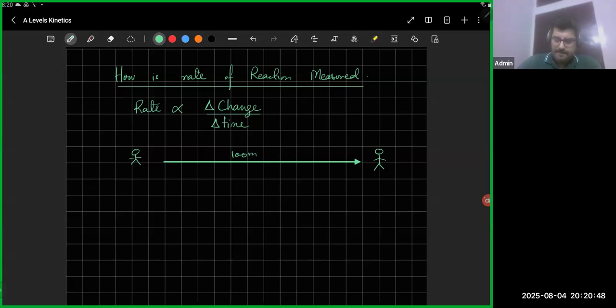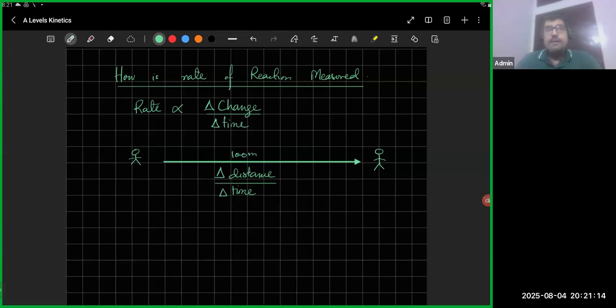It's going to be distance over time in this case, because the change is distance. So it's going to be delta distance with respect to the time it takes. You've already done this formula in physics, that's what speed is.